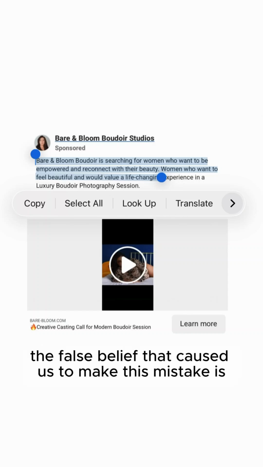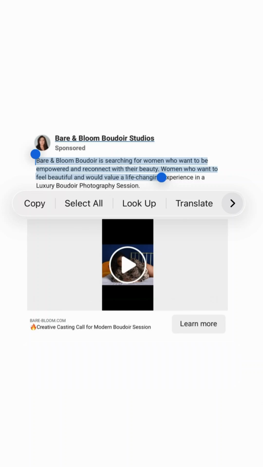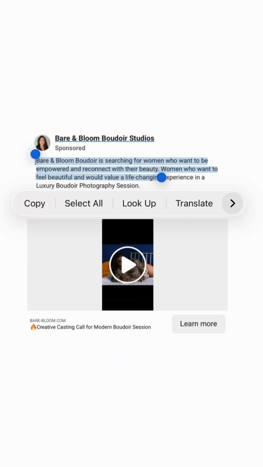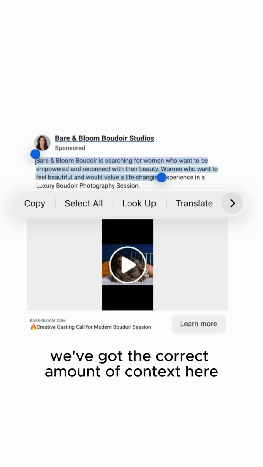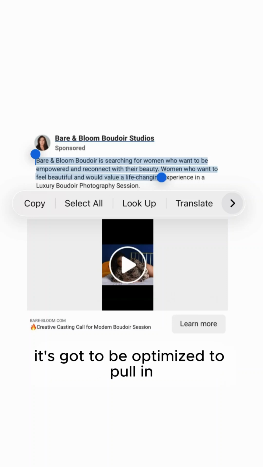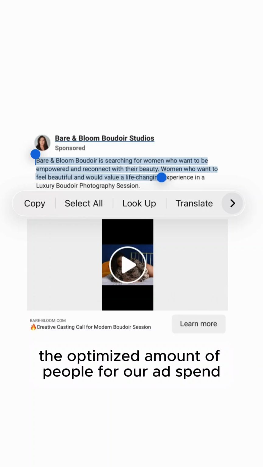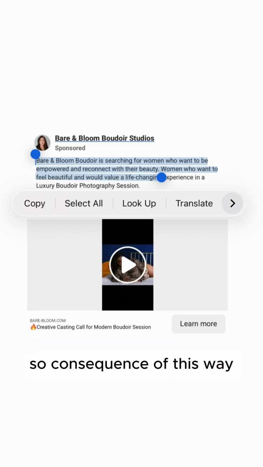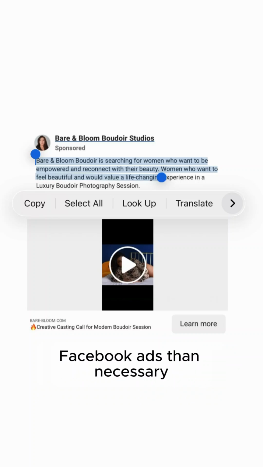The false belief that caused us to make this mistake is that we actually believe we've got the correct amount of context here. It's got to be optimized to pull in the right people for our ad spend, and kind of get the wrong people to scroll on by. So the consequence of this, way more people are going to be scrolling by our Boudoir Facebook ads than necessary.